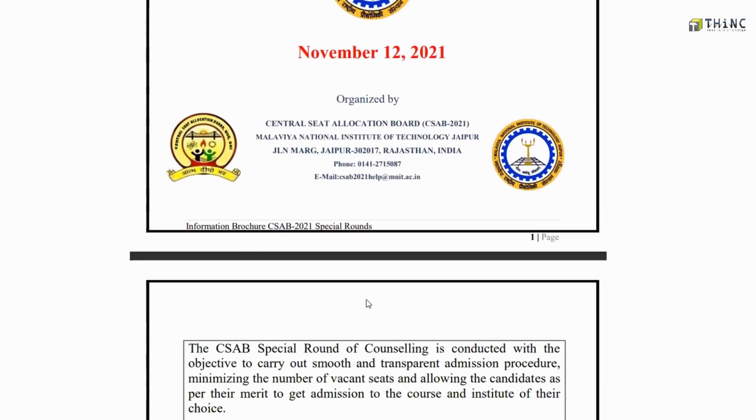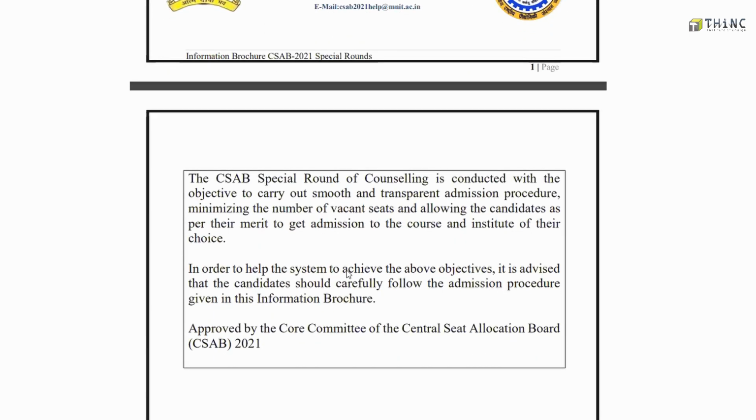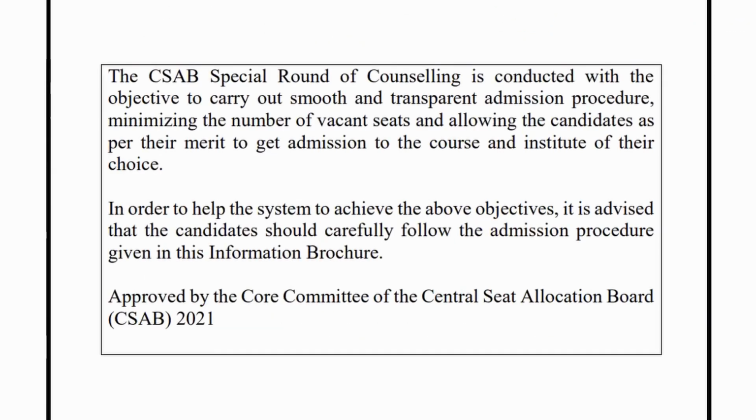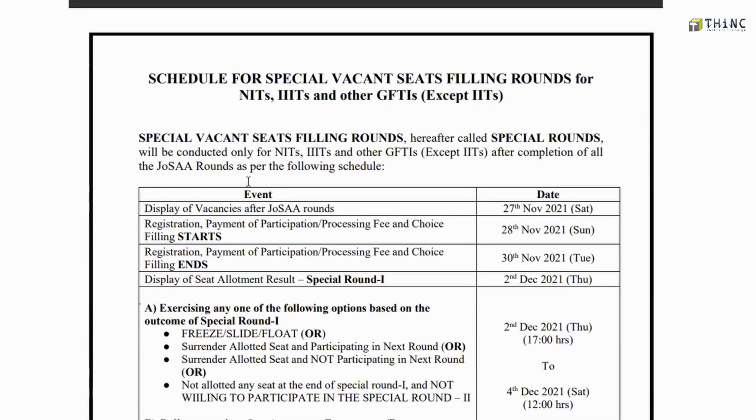So first of all, let's understand what CSAB is. CSAB is the Central Seat Allocation Board, aimed at conducting the admission process for any student who has a positive score in JEE Main to get admission in the vacant seats of some of the top colleges or universities. The participating institutes include NITs, IIITs, and GFTIs, and these are called NIT plus institutes.